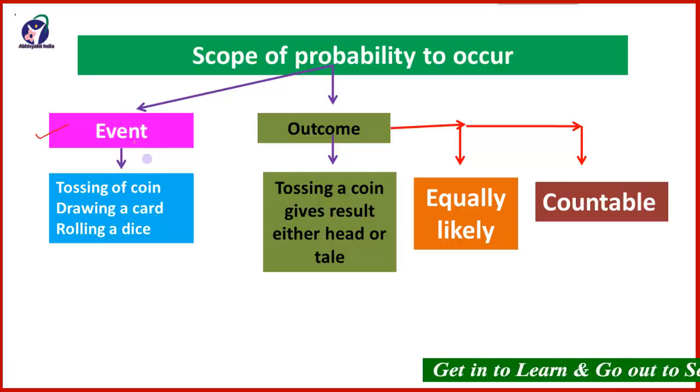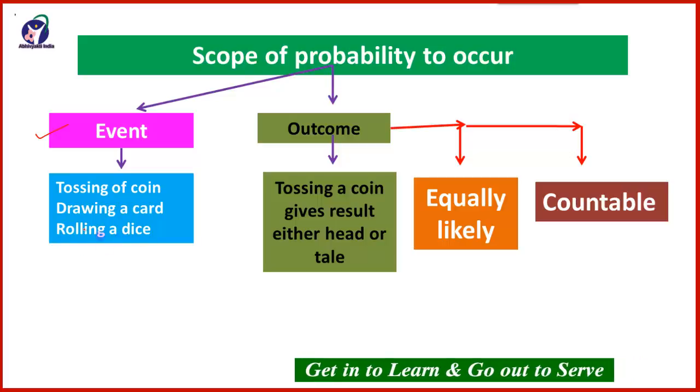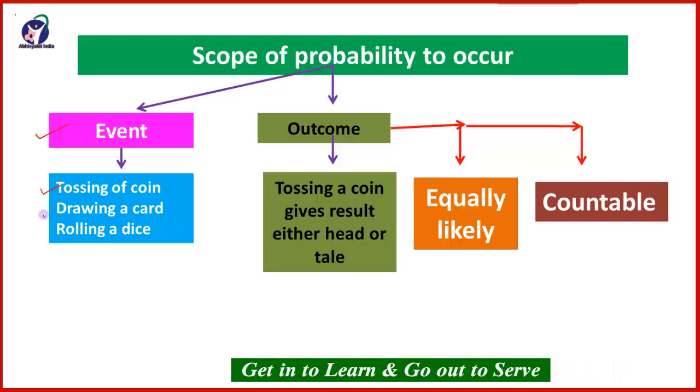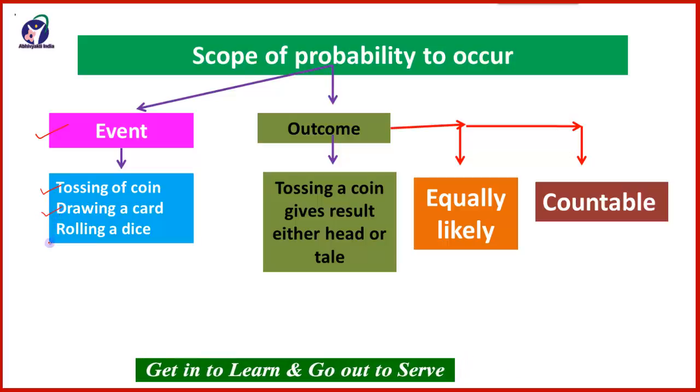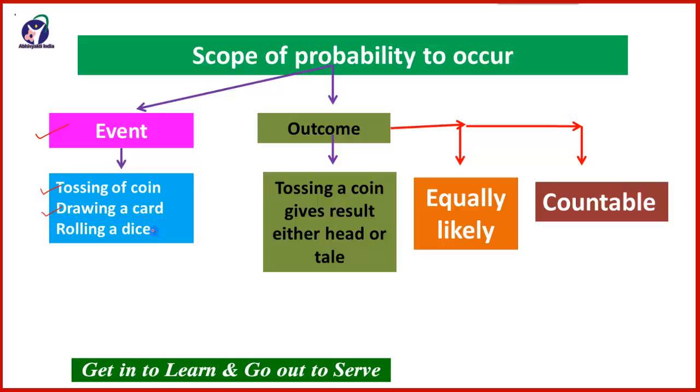So what is an event? An event is a tossing of a coin, drawing of a card, rolling of a dice. Tossing of a coin, that is known as an event. Drawing a card from the 52 cards is an event. Rolling a dice or throwing a dice is also an event.